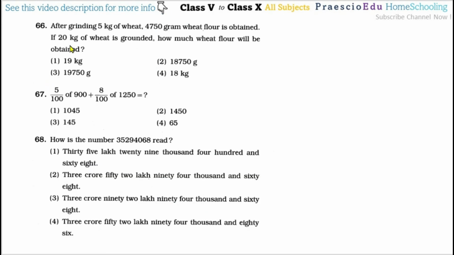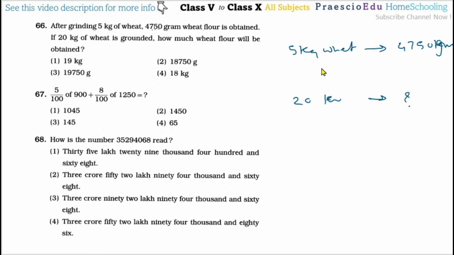Then question number 66. After grinding 5 kg of wheat, 4750 gram of wheat flour is obtained. So from 5 kg of wheat, after grinding, we get 4750 grams of wheat flour. If we have 20 kg of wheat, how much wheat flour will be obtained?